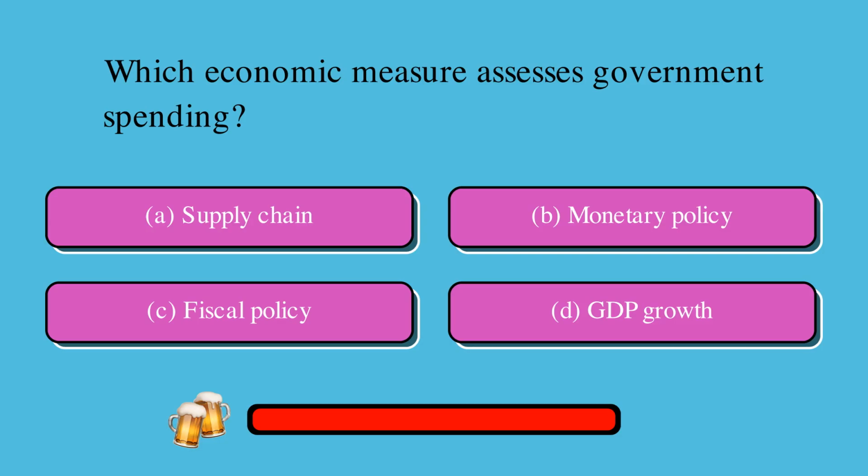Here's some public sector economics trivia. Which economic measure assesses government spending? Is it A, supply chain, B, monetary policy, C, fiscal policy, or D, GDP growth? The correct answer is C, fiscal policy.